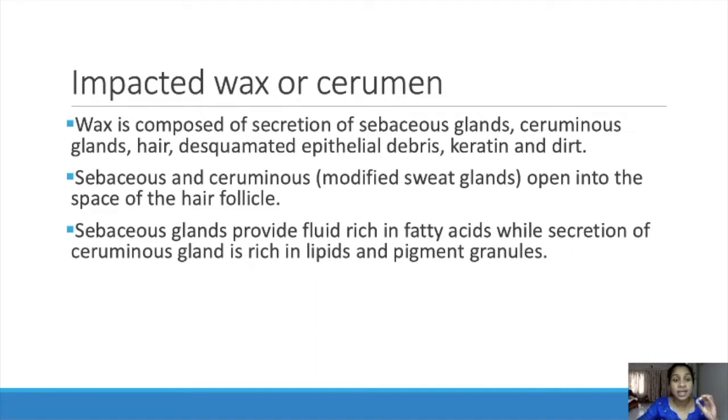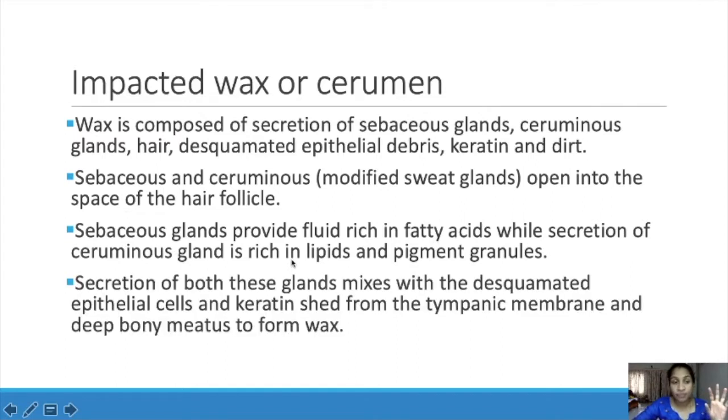Sebaceous glands produce fluids rich in fatty acids, while the secretion of ceruminous glands is rich in lipids and pigment granules. And the secretion of both these glands mixes with the desquamated epithelial cells and keratin shed from the tympanic membrane and deep bony meatus to form wax.